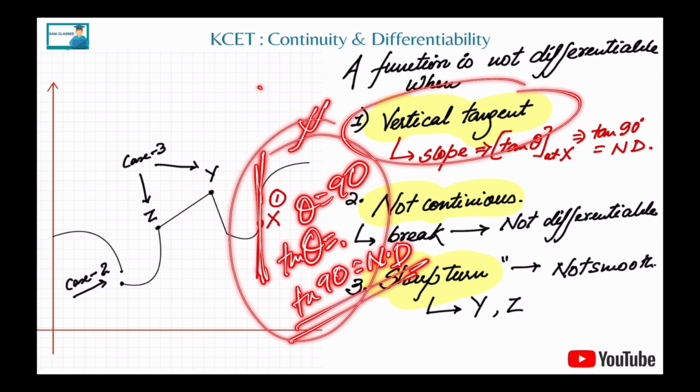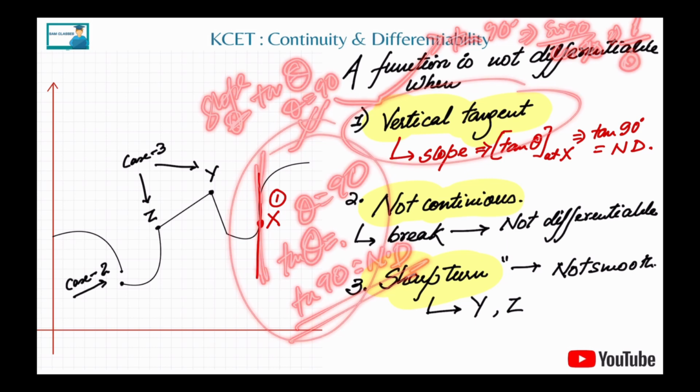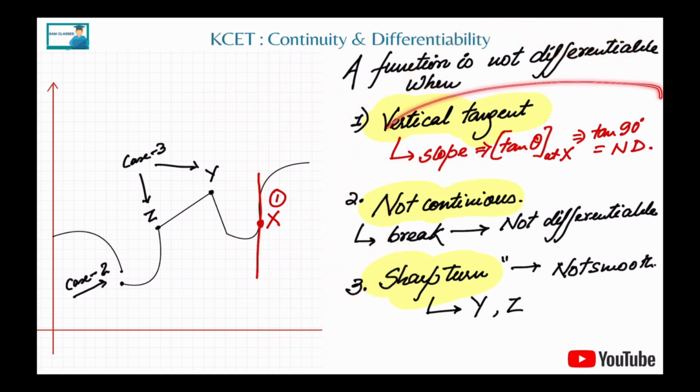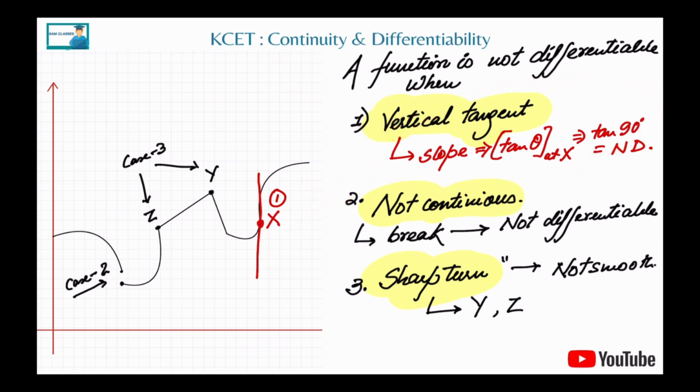Now students will say, sir, yeah, pretty simple, sir. Because derivative means tan theta, the slope means tan theta at that point. And if theta is equal to 90 degrees, we remember a bit of trig, sir. Tan 90 is not defined because it is sin 90 by cos 90, and we know sin 90 is 1 and cos 90 is 0. 1 by 0 is not defined, correct? Done. So the first point is this vertical tangent. The moment you see a vertical tangent at this point, directly you can shout and say, so not differentiable. Clear? Good.